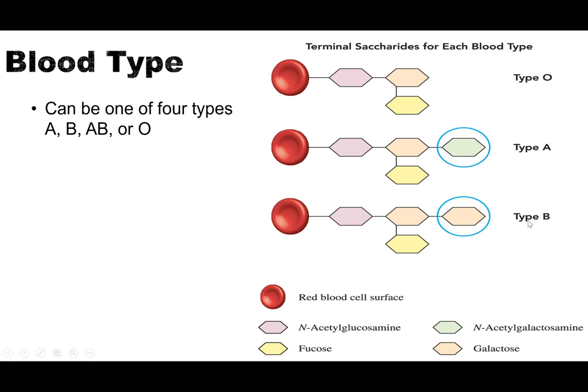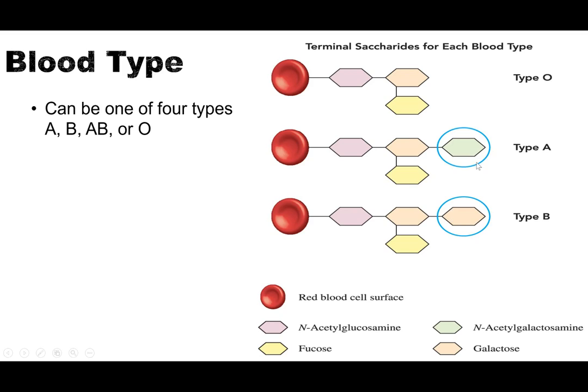So that would be type B. For type A, those people have, for their terminal saccharides, galactose. And then they have this green color, which you won't need to know this name, N-acetylgalactosamine. So instead of being carbons and oxygens, there's a nitrogen thrown in there. And then type O actually doesn't have any terminal saccharide at all. So it's got that galactose and then nothing else, okay?